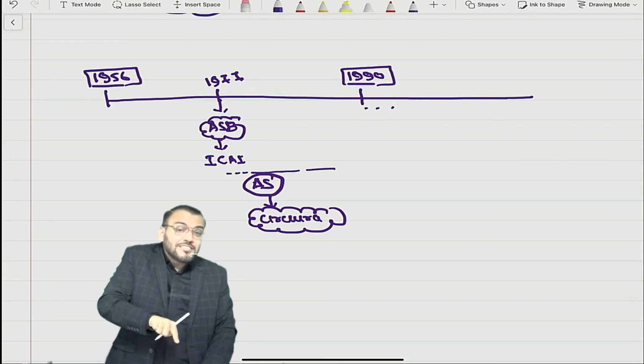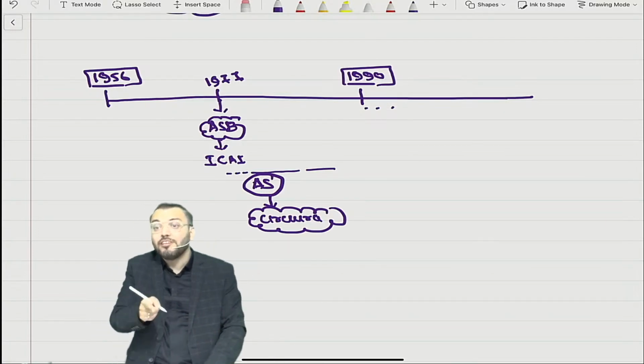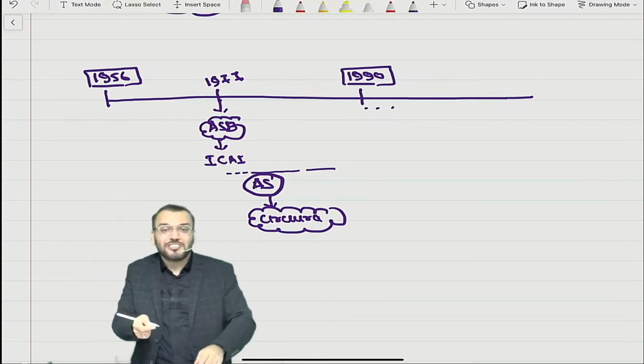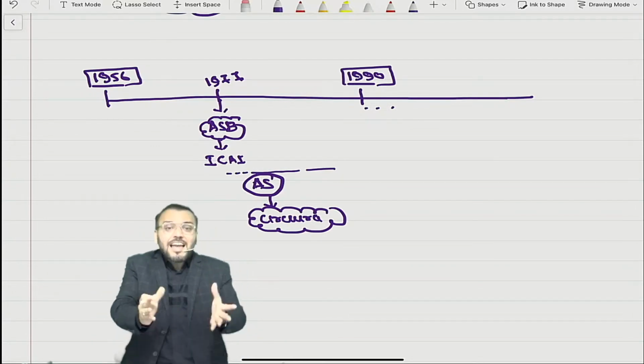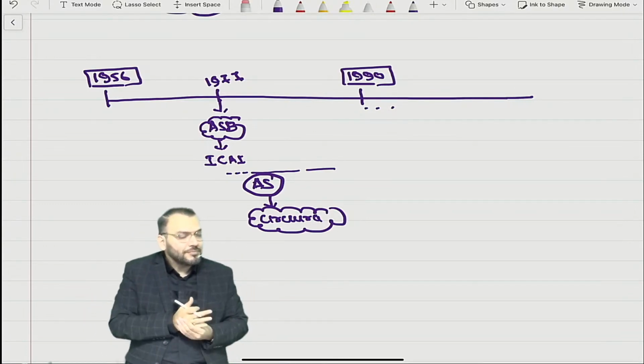Indirectly, all CAs started following AS for preparing financial statements, because otherwise they would be found guilty of professional misconduct. Indirectly, every chartered accountant started following it.